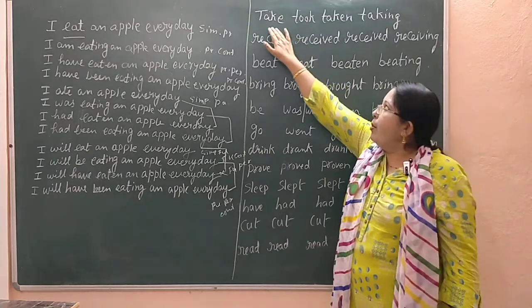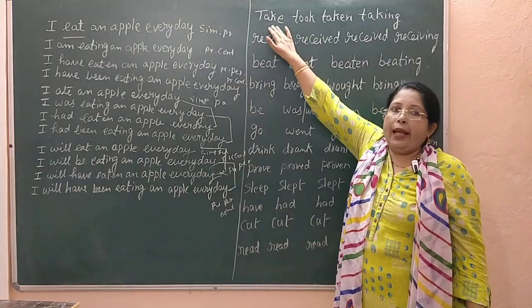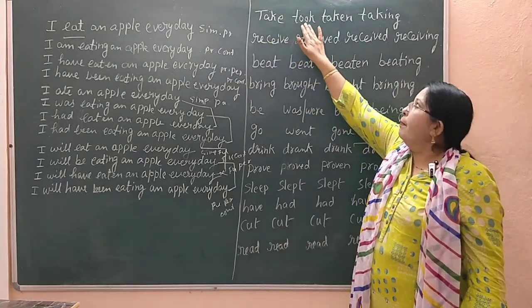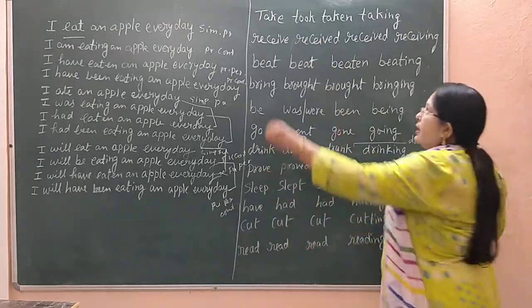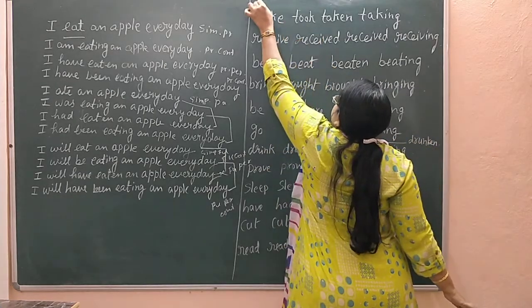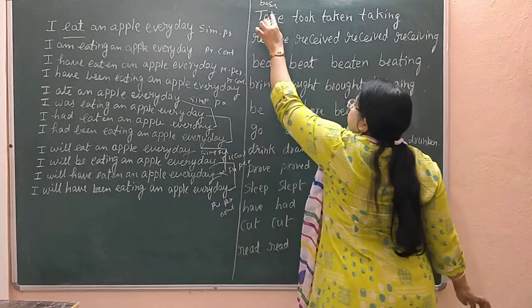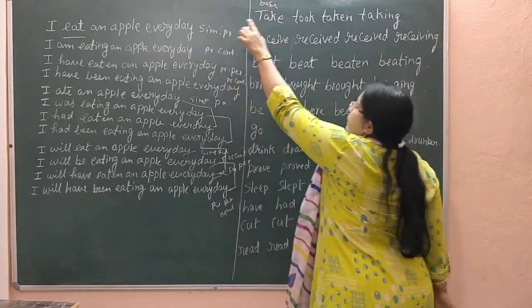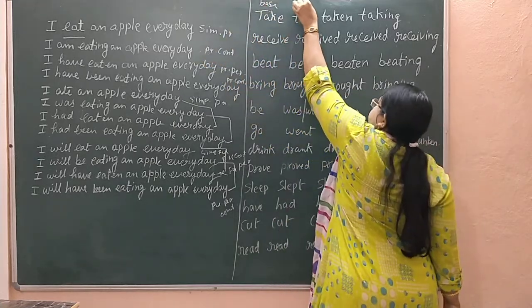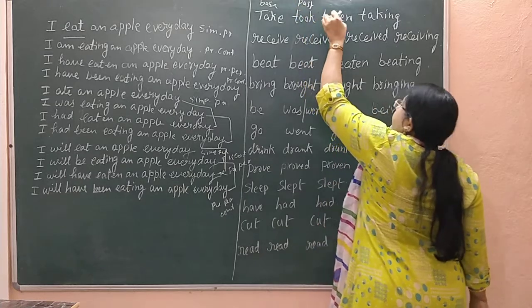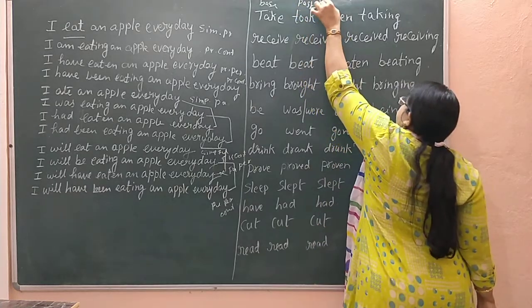This is the base form of the verb, which will be used in simple present. Past form, took. This is the base form, this is the past form, and this is the past participle.